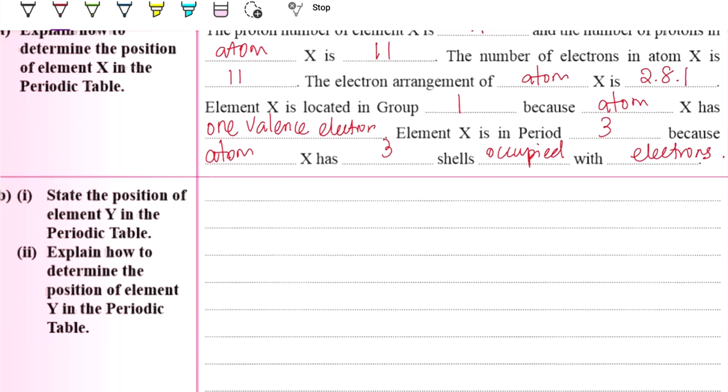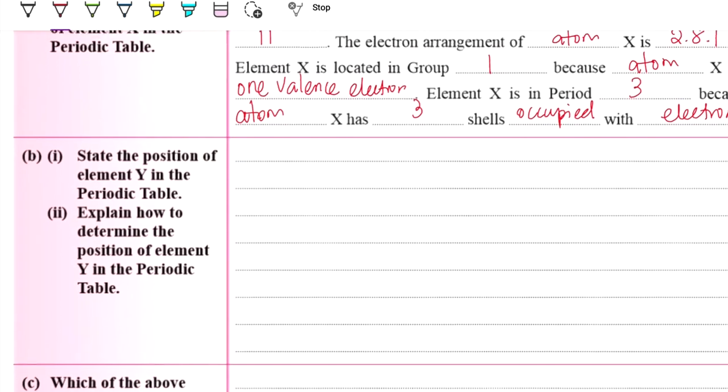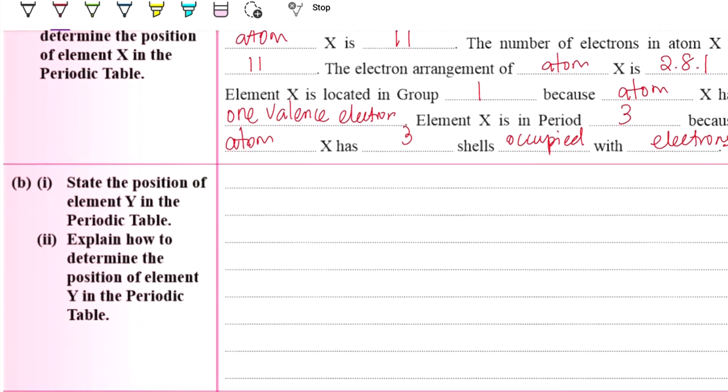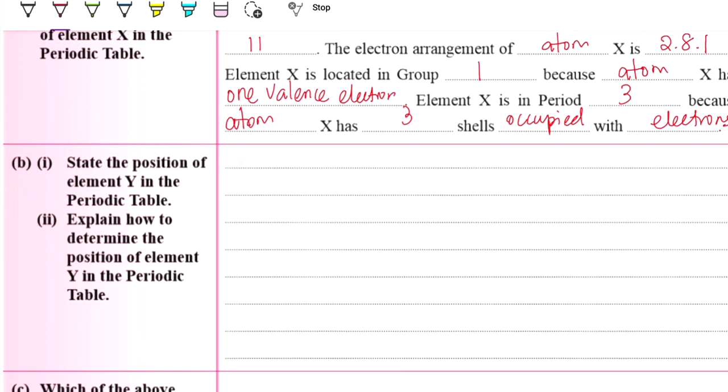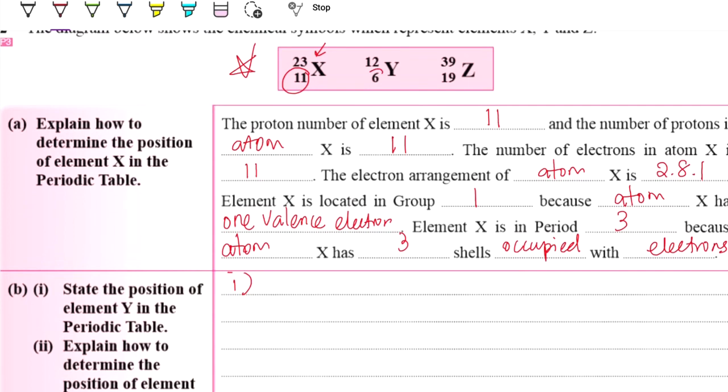Okay, B. State the position of the element Y in the periodic table. Next, explain how to determine the position in the periodic table for element Y. So meaning that how are we going to explain? Where is the position? First, we look at the proton number, which is 6 protons.